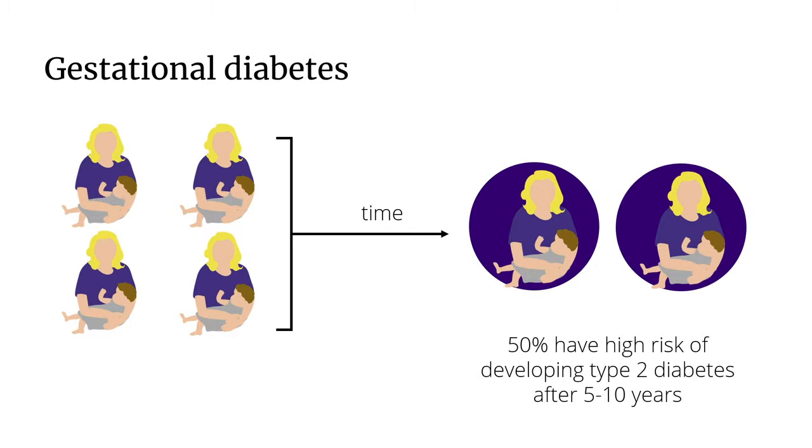50% of women who have gestational diabetes are at a high risk of developing subsequent type 2 diabetes 5 to 10 years after delivery. The rate of complications is also higher during pregnancy for women with pre-existing diabetes.